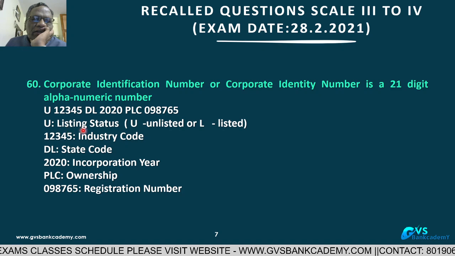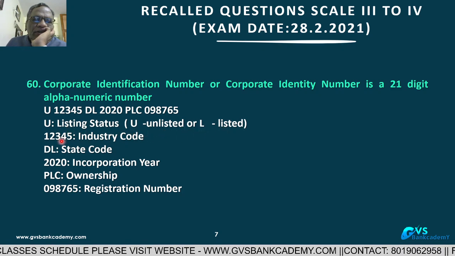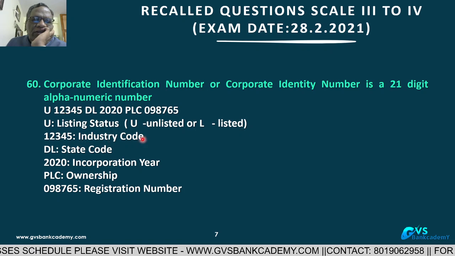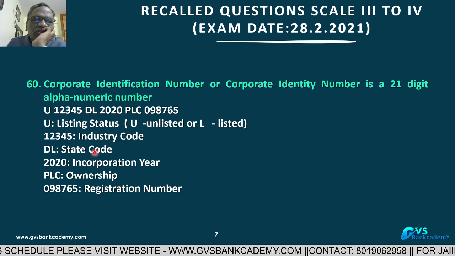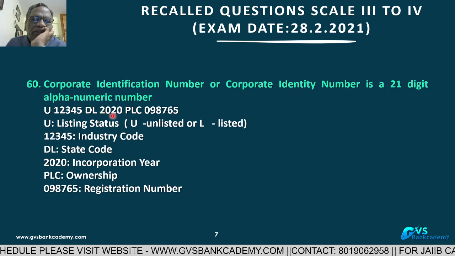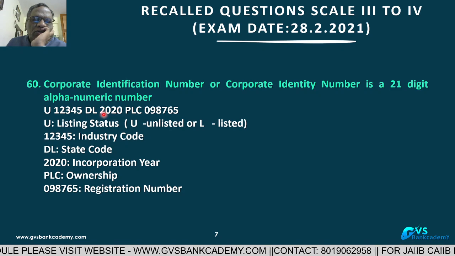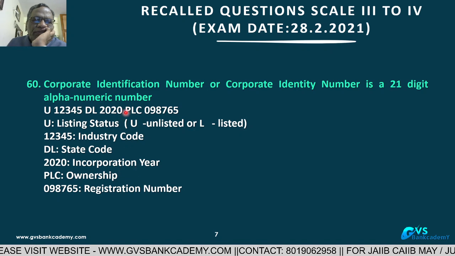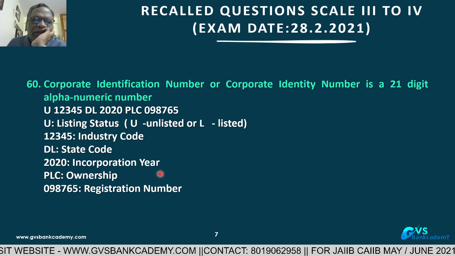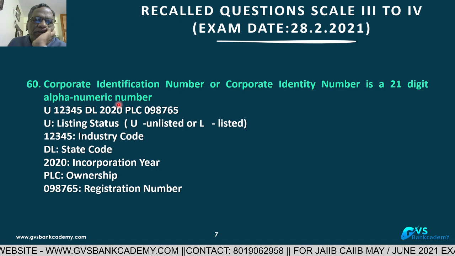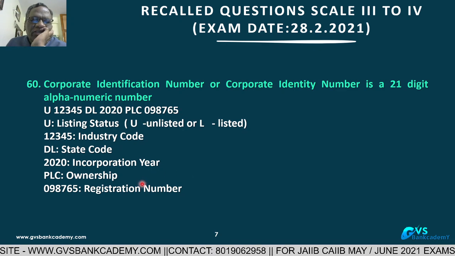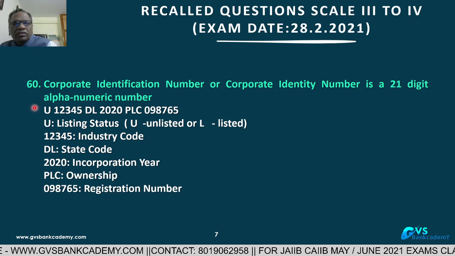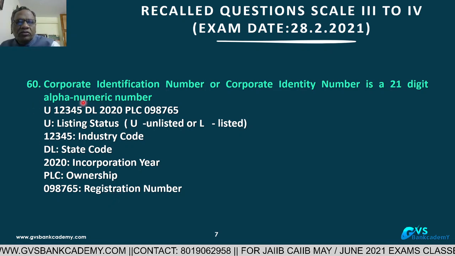U means unlisted, L is listed. The next 5 digits are the industry code. After that, 2 digits show which state the company belongs to. Then 4 digits, 2020 or 2019, 2021, are the year of incorporation. PLC is the ownership of the company, public limited, private limited, or any other type of corporate company. The last 6 digits are the registration number. This is the first time they have asked this question.